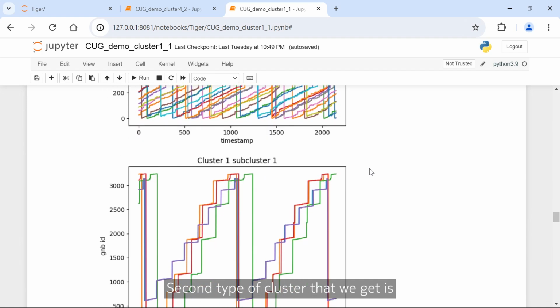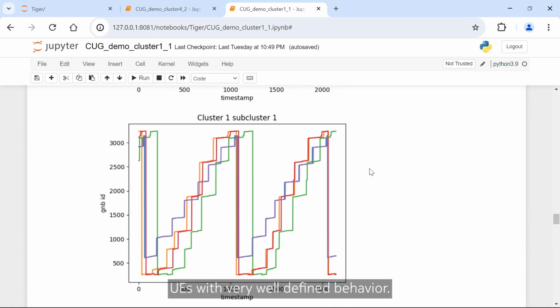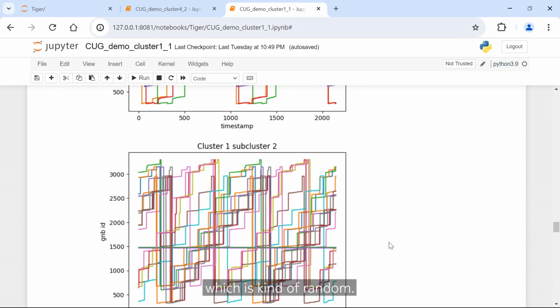The second type of cluster that we get is UEs with very well-defined behavior. So they're going to work, maybe going to lunch here, getting out of work for a cup of coffee, and then straight back home. Over the weekend, straight back home may break down because people may actually go to a bar. So these are the different types of clusters that we get. And then there is another type of cluster that we get, which is kind of random. These are UEs, these are delivery people, for example, Uber Eats, somebody who is delivering mail. Those are the hardest ones to actually model.